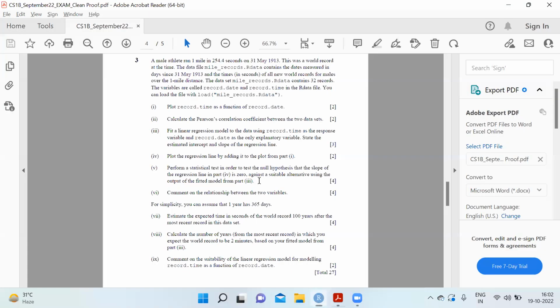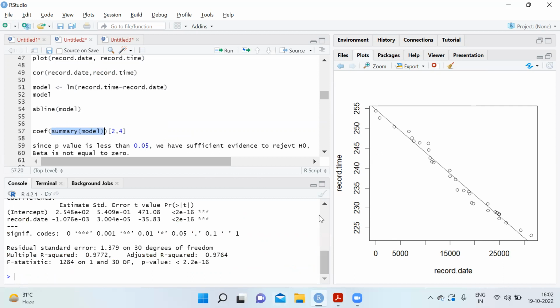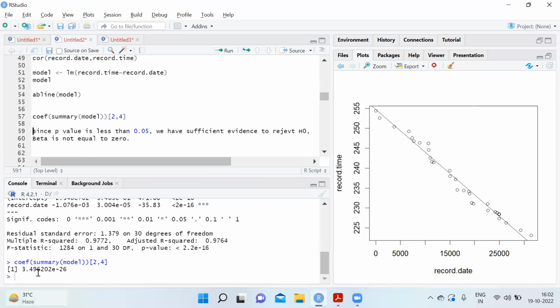So this is directly available in the summary of model. If you run the summary of model, this is directly available over here that the p-value is less than 0.05, which means that there's sufficient evidence to reject H0, that the slope is 0. And you can pull this value using the formula coefficients of summary of model. Here also you'll get the same answer, that the p-value is much less than 0.05, which means we have sufficient evidence to reject H0. Beta is not equal to 0.